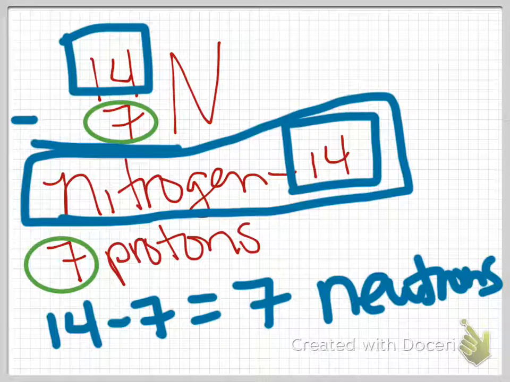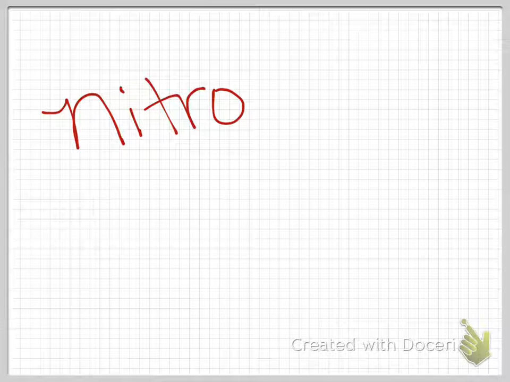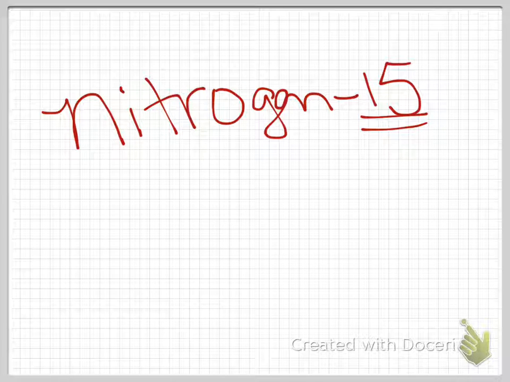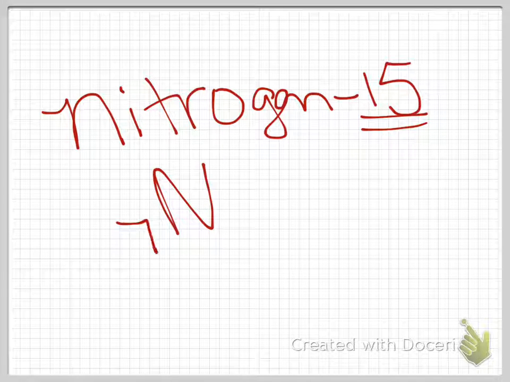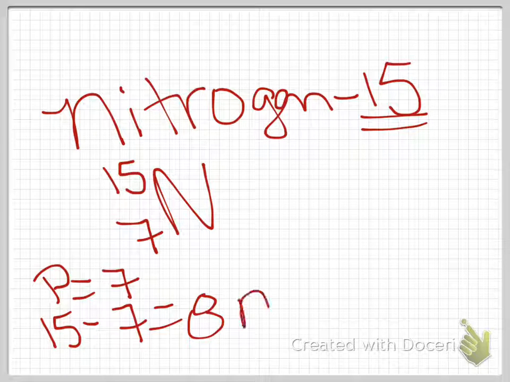So if I go to another new screen here, and I wrote nitrogen, which is another isotope of nitrogen, nitrogen-15, then this nitrogen has an extra neutron in there, you see. It has still got 7, so I write N, 7 on the bottom, because every single solitary isotope of nitrogen must have 7 protons. But this one has an extra neutron in there. So it has 7 protons, but it has 15 minus 7, or 8 neutrons.